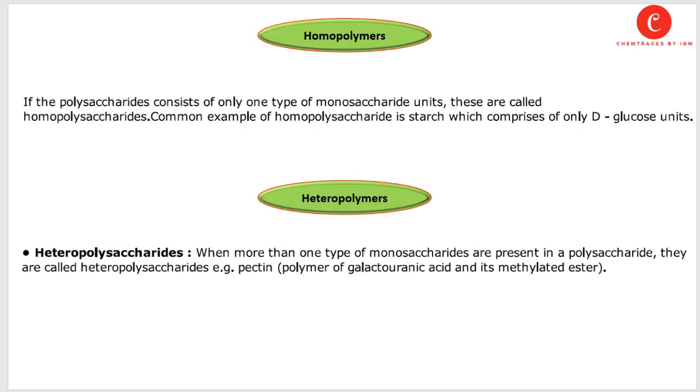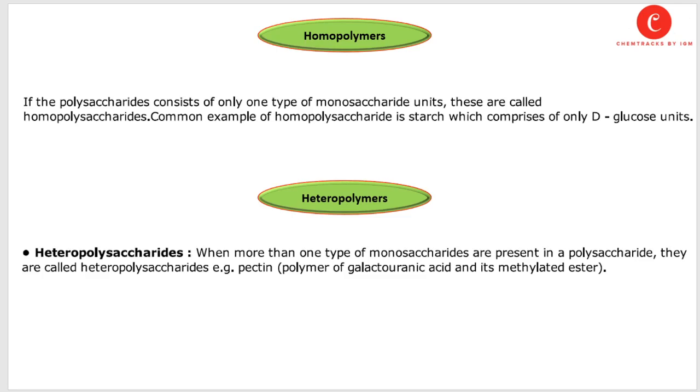So let's discuss homopolymers and heteropolymers. If the polysaccharides consist of only one type of monosaccharide unit, these are called homopolysaccharides or homopolymers. Homo means same type. A common example of homopolysaccharides is starch, which comprises only D-glucose units.